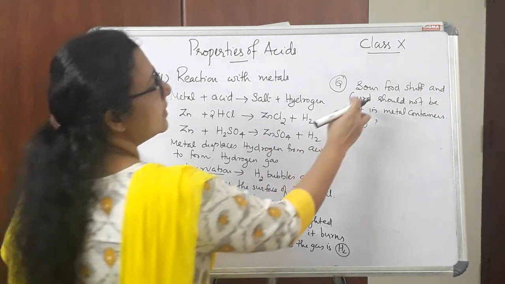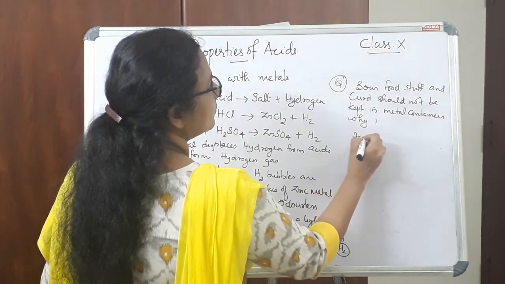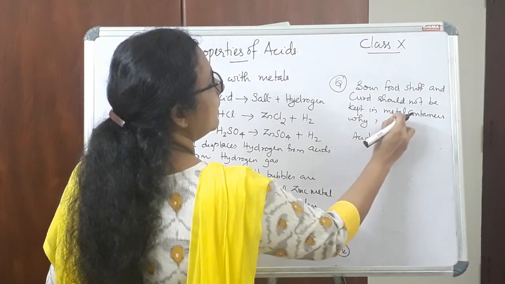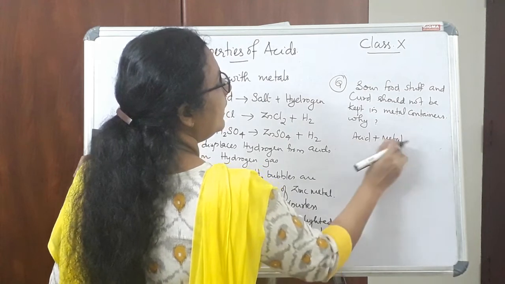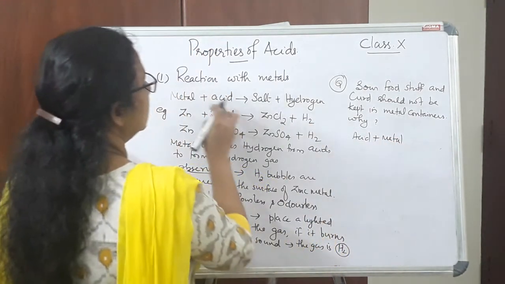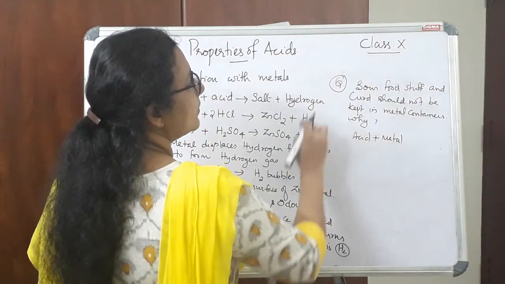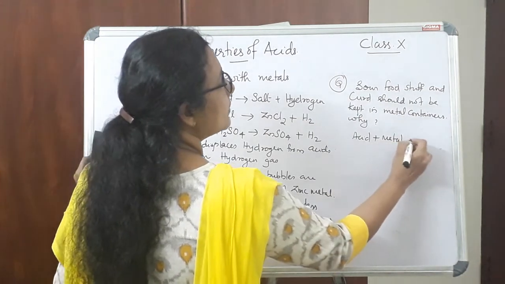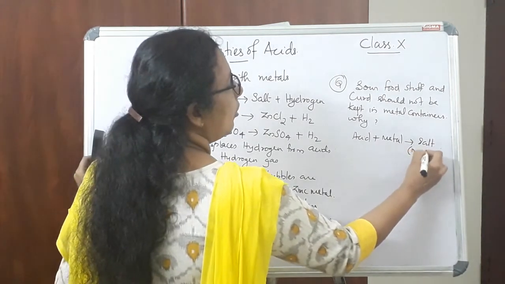We know that sour foodstuff and curd contain acid that reacts with the metal present in metal containers. There is a reaction between acid and metal that we have studied. So the acid present in curd or sour foodstuff reacts with the metal present in the metal container, and produces the corresponding salt or metal compound.